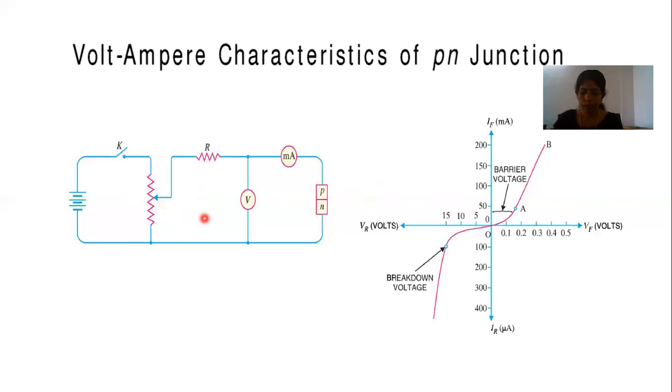When the reverse bias increases, when the voltage across it increases, what happens? The electric field at this junction also increases.